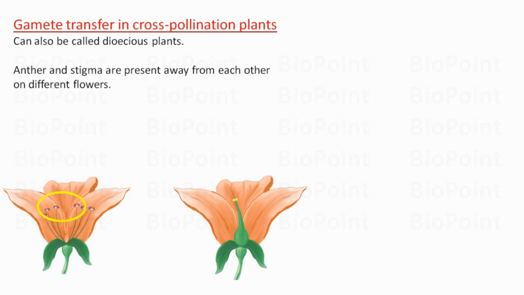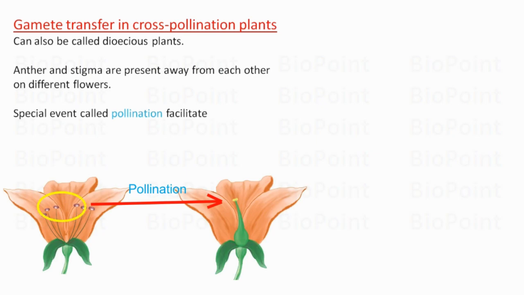Therefore, pollen grains after shedding do not come into contact with the stigma themselves, as was in the case of self-pollination. In cross-pollination, there is a special event called pollination by which pollen grains are transferred to the stigma.